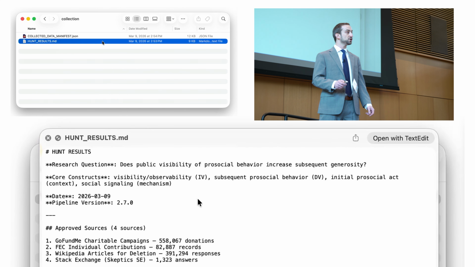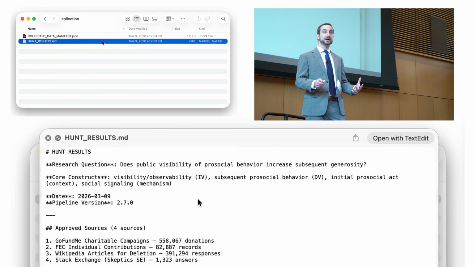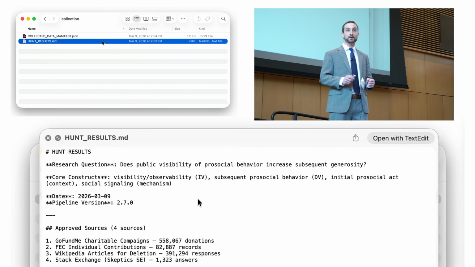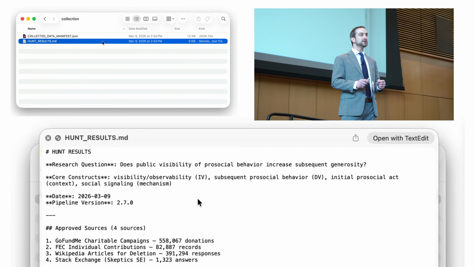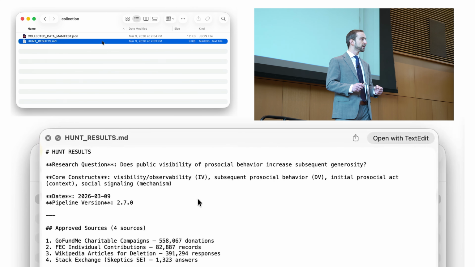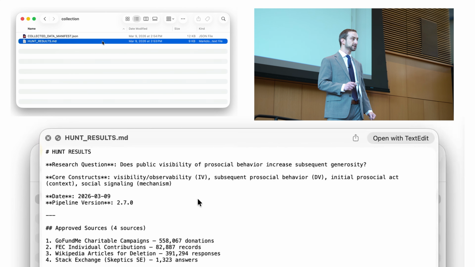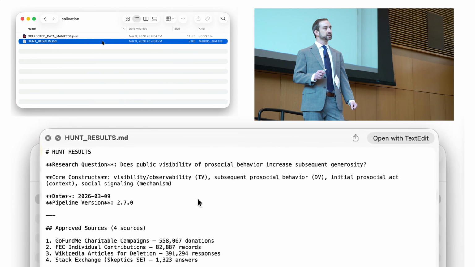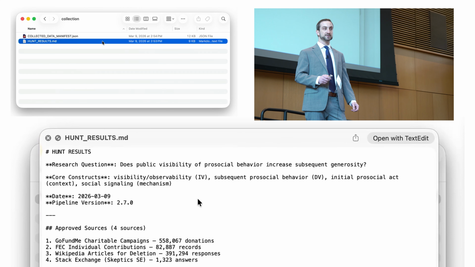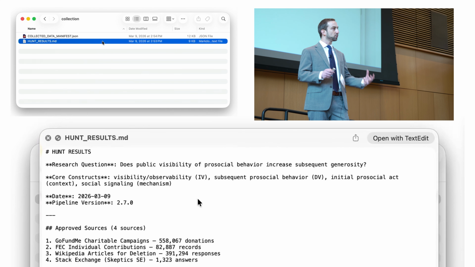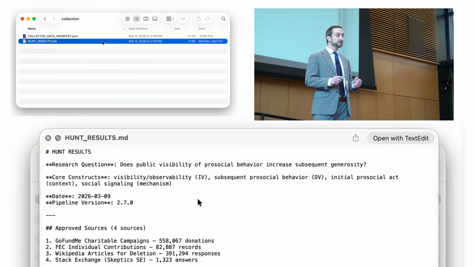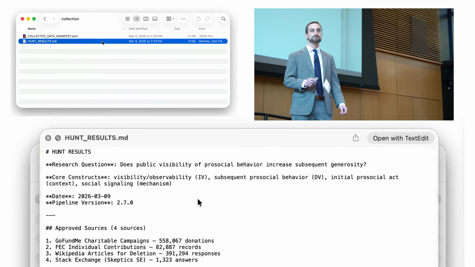In this case, the question that I asked is one that behavioral scientists have been debating for decades. When a person donates their money or time, does being seen publicly doing so make them more or less likely to be generous later? And the system found 4 relevant public data sets, each measuring visibility differently: charitable crowdfunding, political donations, Wikipedia editing, and Stack Exchange forums.